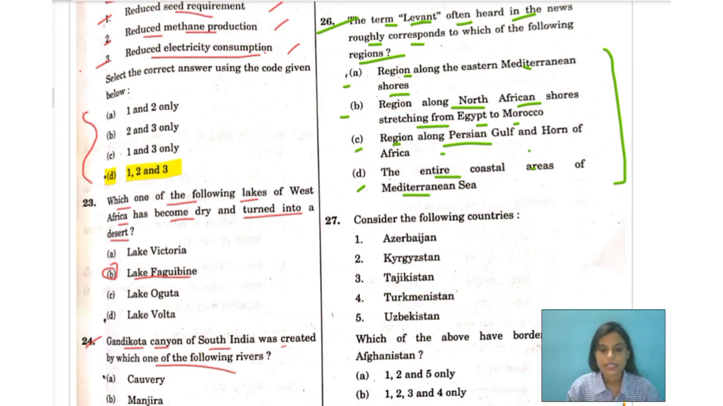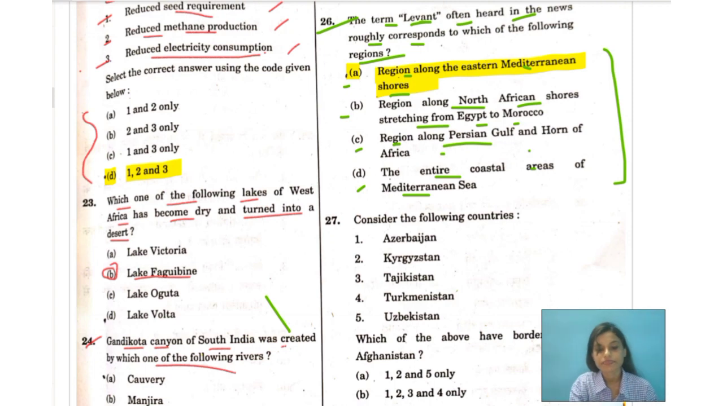So here the correct answer would be number A. That is, the term Levant, often heard in the news, roughly corresponds to the region along the eastern Mediterranean shores. Why did I choose this as the correct option?